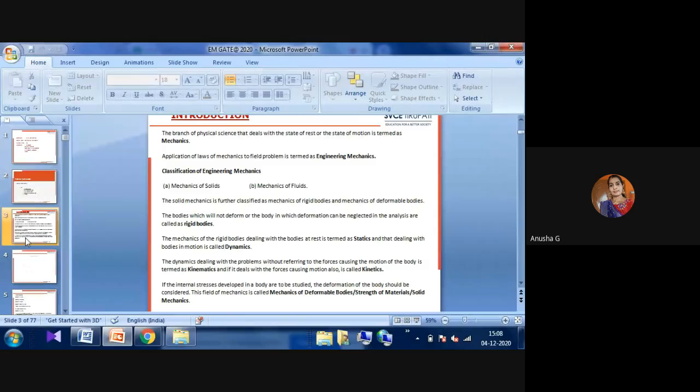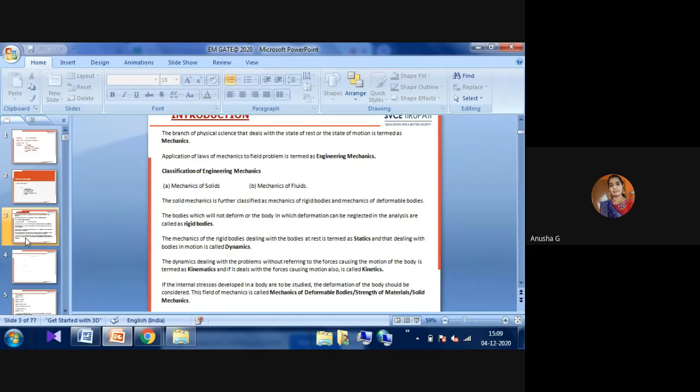Now we will see that bodies which do not deform, or in which deformation can be neglected in the analysis, are called rigid bodies. Suppose we take a brick. For that brick we can't observe any deformation. We see its brittle nature, and suddenly cracking is observed. There may be some deformations, but they can be neglected in the analysis. That type of body is called a rigid body.